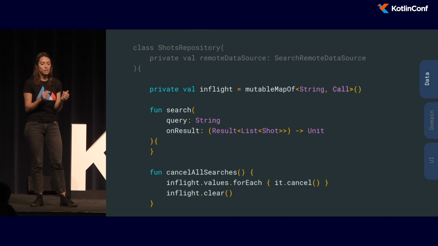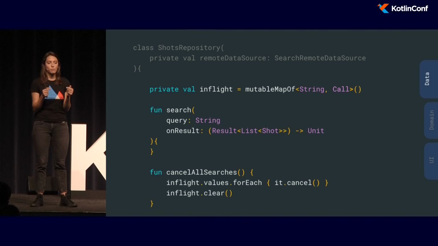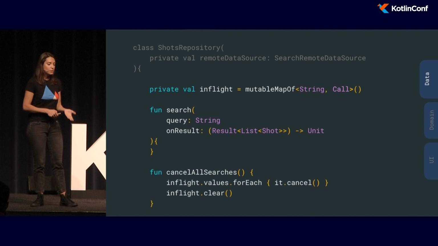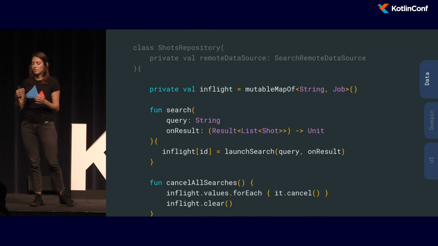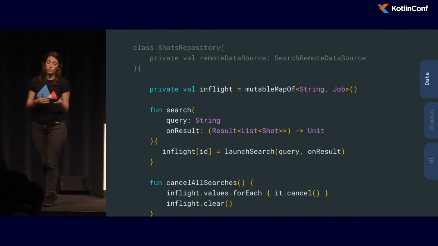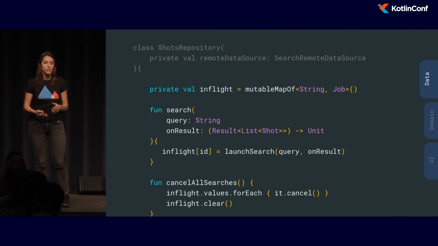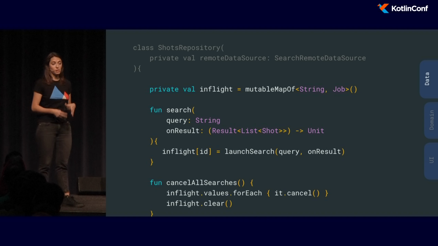Also, initially, we were calling the search method with a callback, so with a resolve callback. So it felt like, OK, for now, while we still have the Java parts, let's just use coroutines jobs instead of calls. Like this, we make sure that indeed we're canceling all of our coroutines when needed.